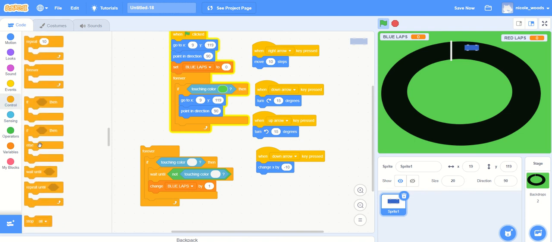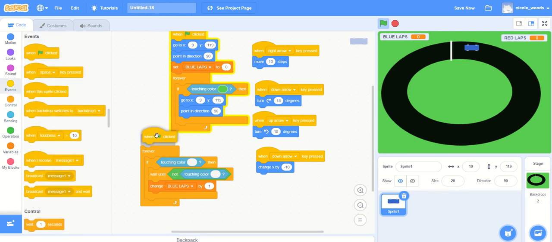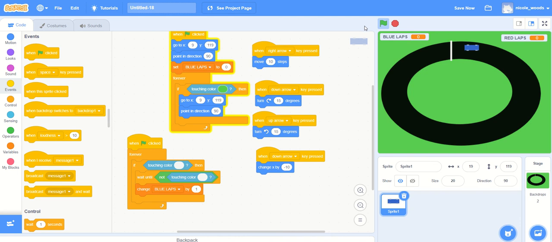I forgot one key thing here. There we go. Stop, start. Okay, reverse. It's touching, nothing's happening. Let's go off. There we go, there's our lap.